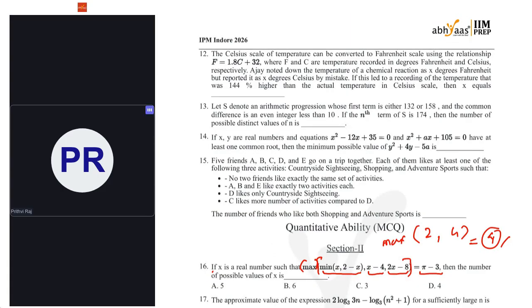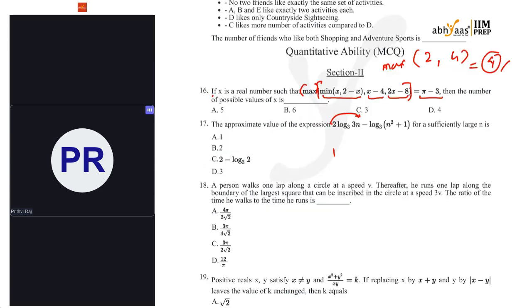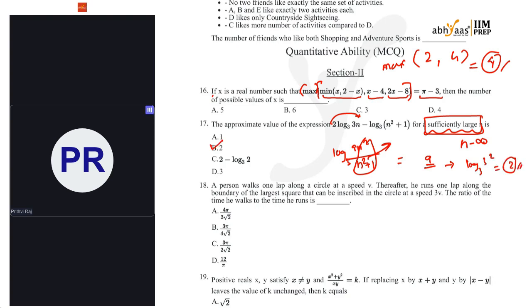Now, coming to the next one, the approximate value of the expression 2 log 3n to the base 3 minus log (n square plus 1) to the base 3. Directly, I can write it as log 9n square, and this is minus, applying logarithm properties, 9n square by n square plus 1. Here n is sufficiently large, so I can take it as infinity, and these things cancel away. This will be 9, so the expression is log 3 square to the base 3, which is equal to 2. Answer is 2.